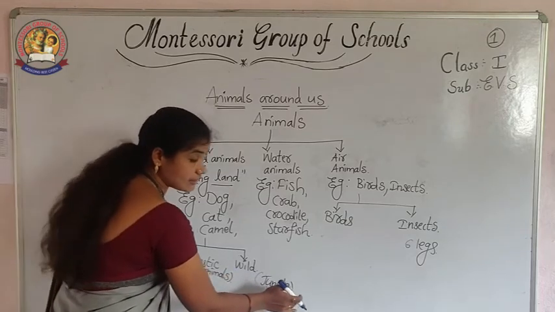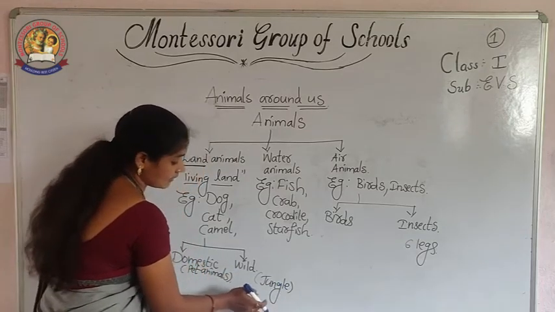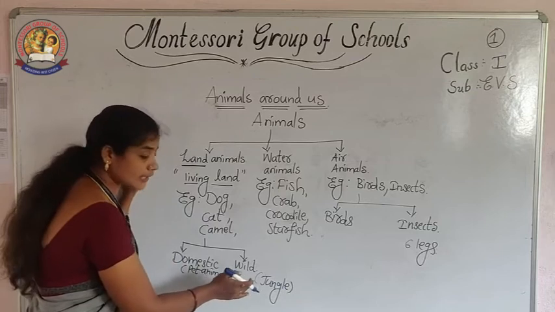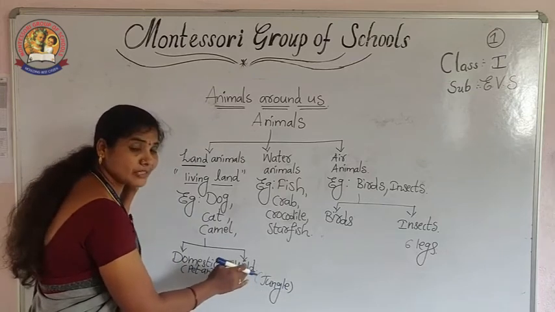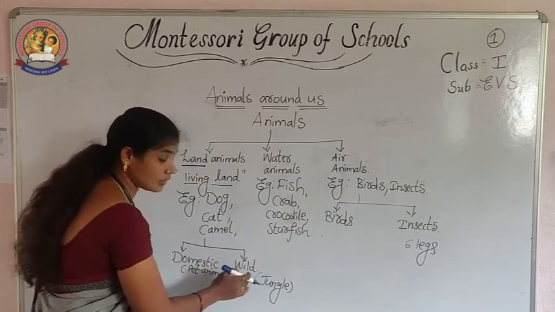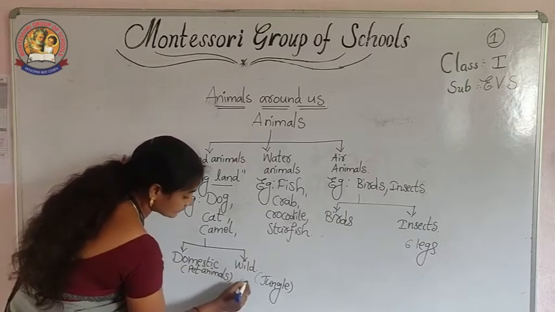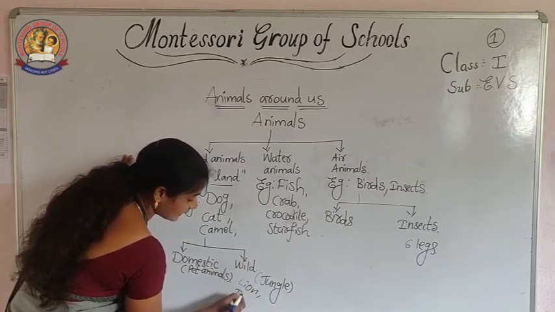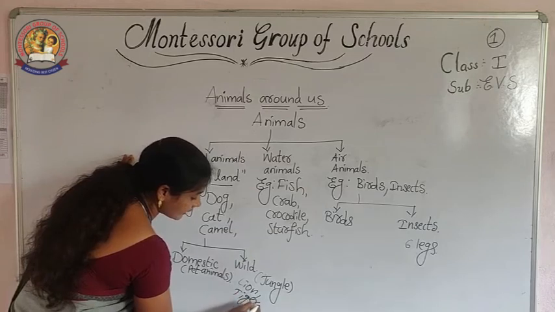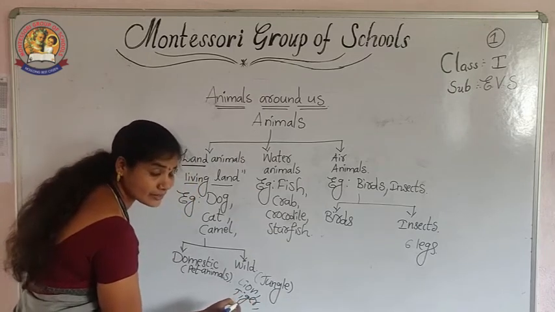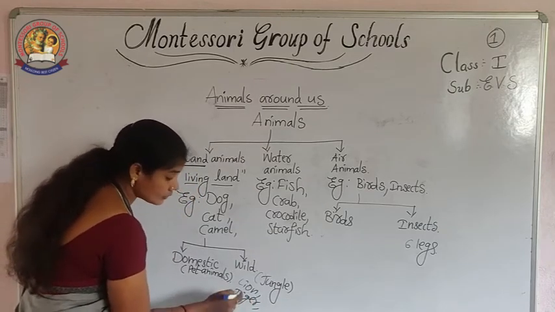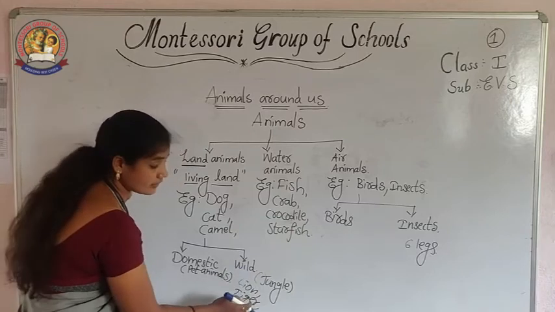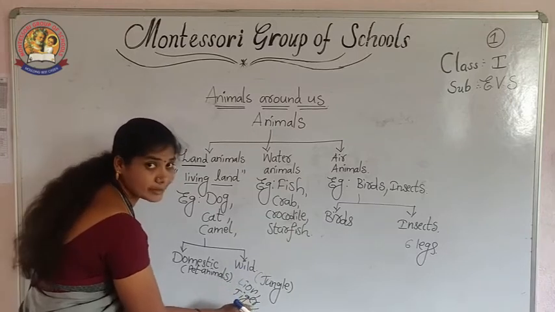Wild animals are living in the jungle. Mostly they spend a lot of their time in nature. For example, you take a lion, tiger, giraffe, elephant, deer, bear. These are all living in the jungle. Those are called wild animals.